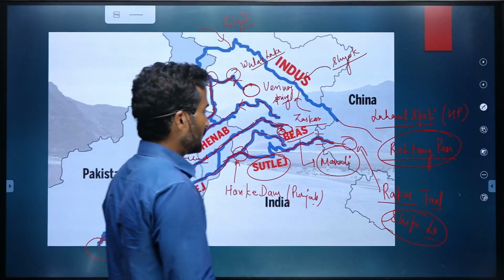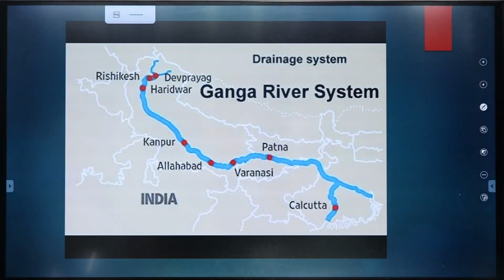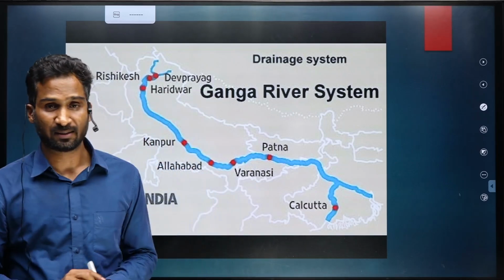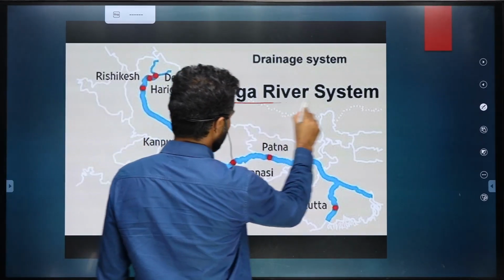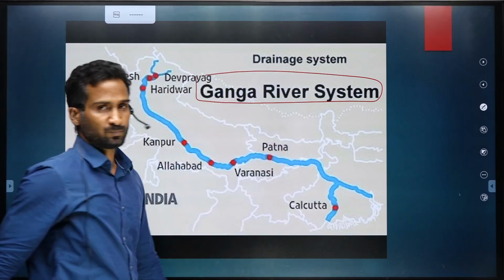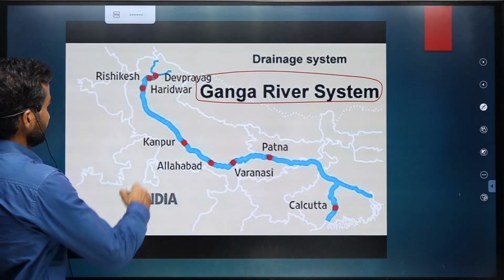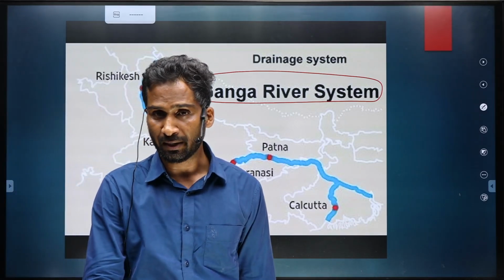Then moving forward to another important river system of India called the Ganga river system. So Ganga river system, obviously it originates in Uttarakhand.